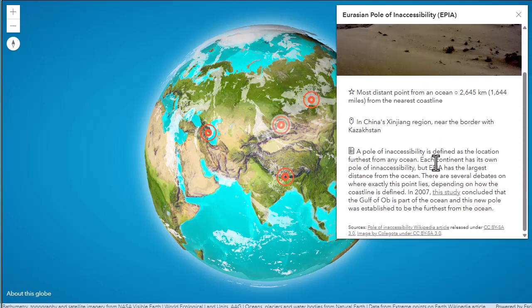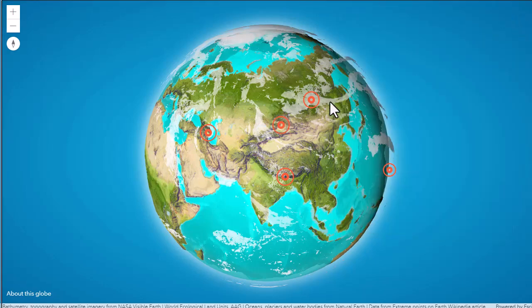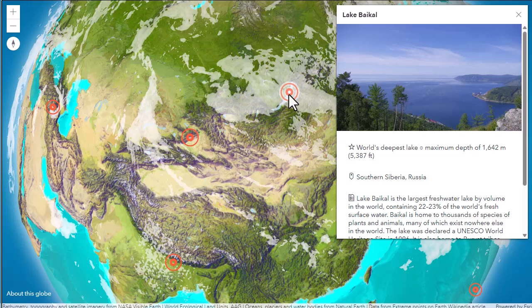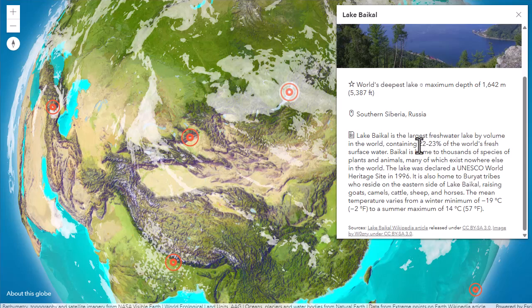Wow, far western China. Before you go here, ask students, where do you think that point of land would be? And what do you think it looks like there? Do you think a lot of people live there? What kind of biomes, ecoregions, plants, animals, etc. are there? Deepest lake, I think many of you know this, Lake Baikal in southern Russia.